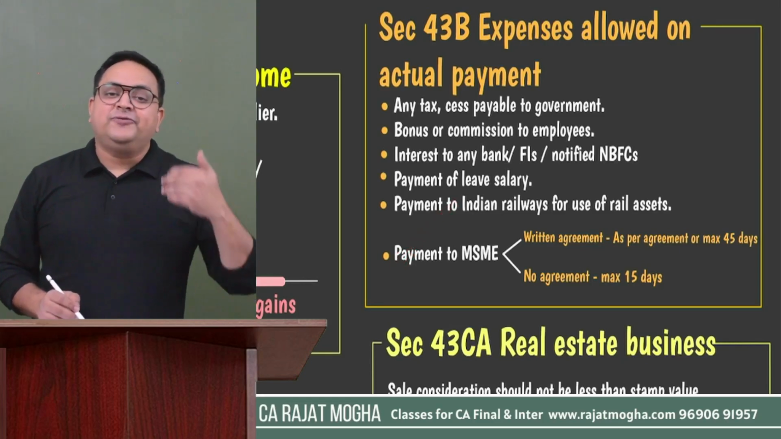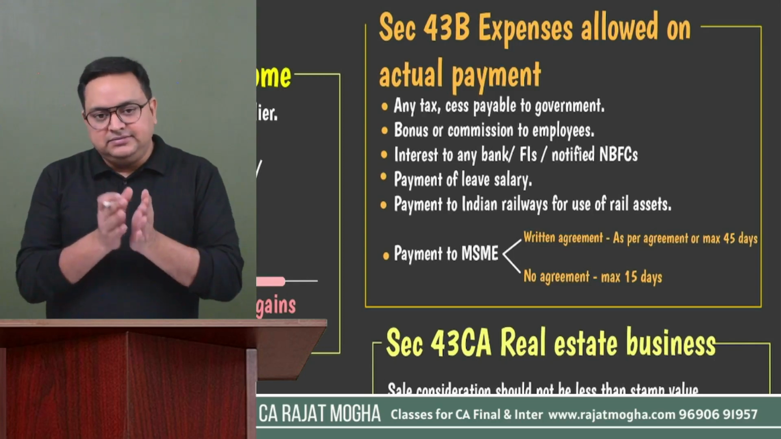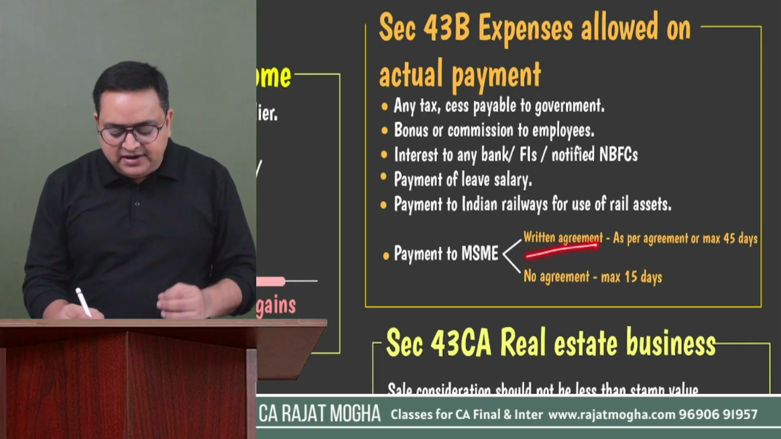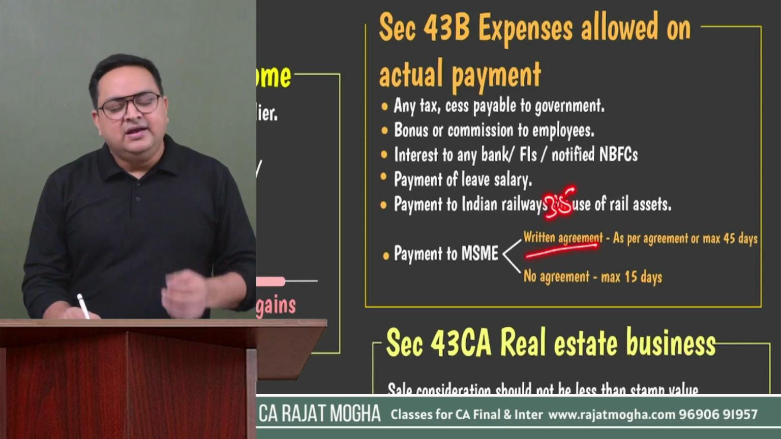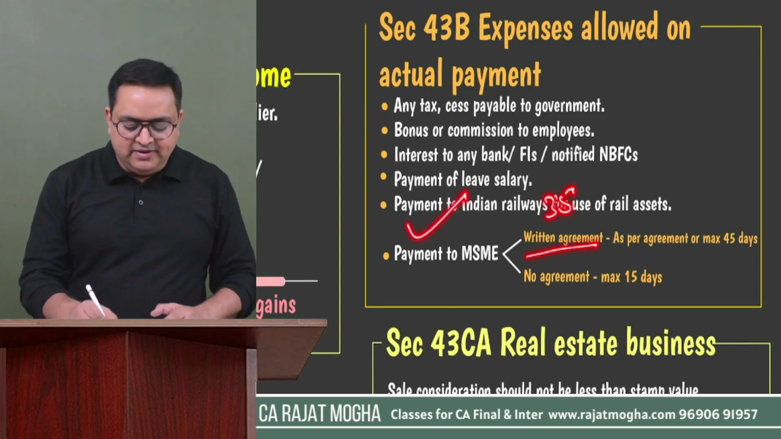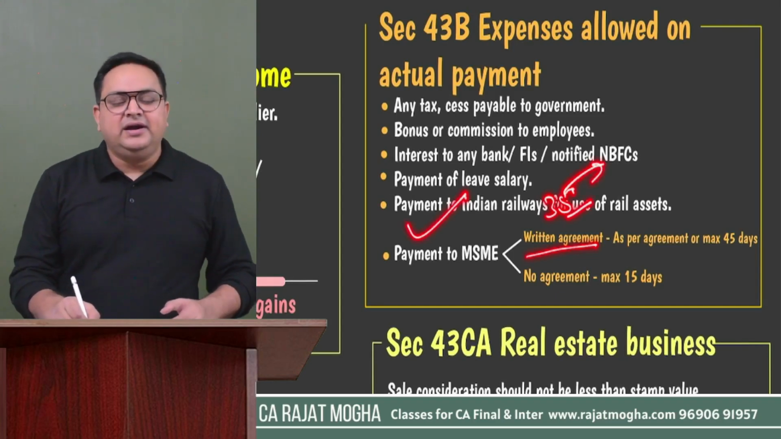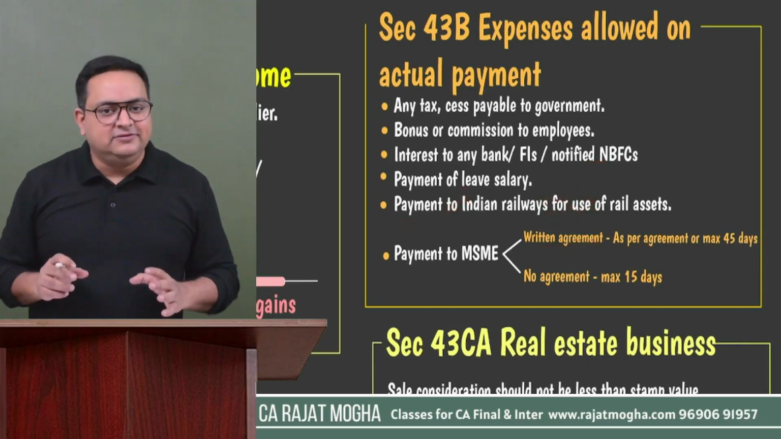But let's say in that written agreement it is mentioned that you have to pay within 35 days. If you pay as per the written agreement, it is accrual basis, but if you pay after these days, it would be on actual payment basis only, right?